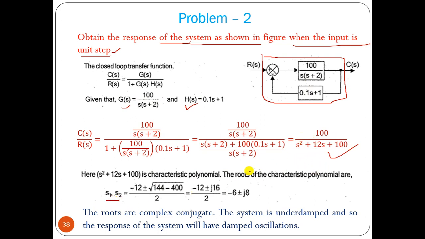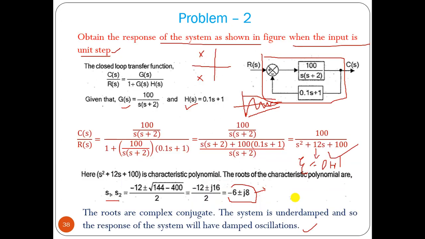So we can apply the Shridhar Acharya formula, minus b plus minus root of b square minus 4ac by 2. What we get here is minus 6 plus minus j8. Okay, that means it is complex. So we have two complex poles. That means your system response should be oscillatory, that means under damped oscillation with decreasing amplitude. So it should be the under damped case. From that you can find the value of zeta: you will find that zeta is between 0 and 1. So this is the under damped case.